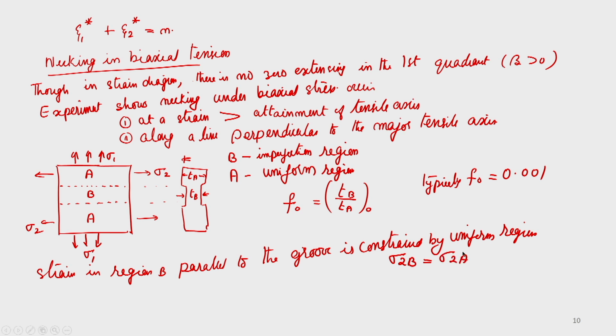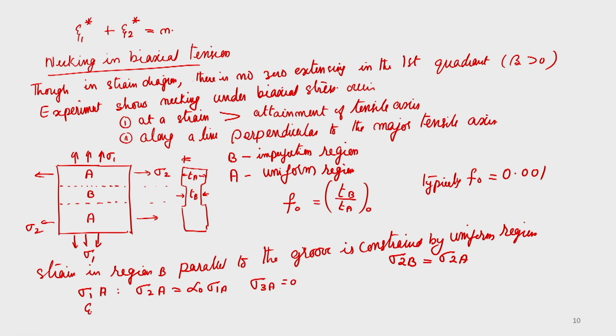That is one thing. Now we can assume the proportionality condition: sigma 2A is equal to alpha 0 into sigma 1A, and sigma 3A is equal to 0.